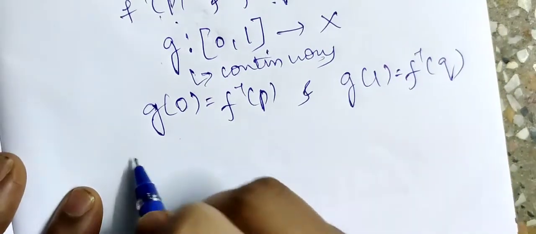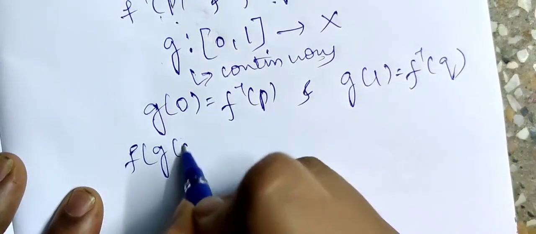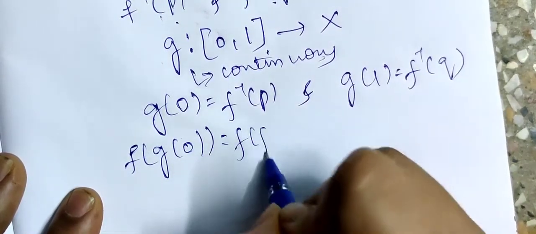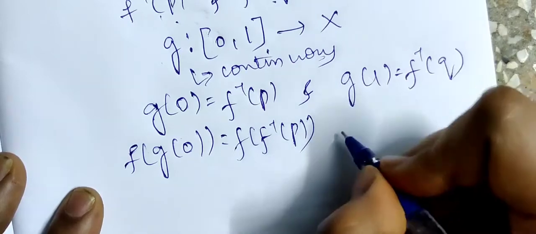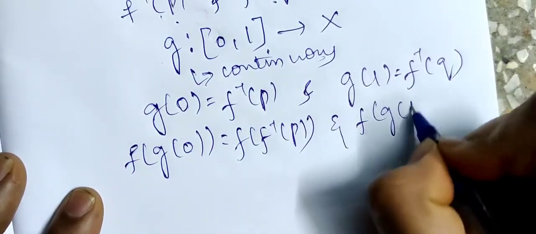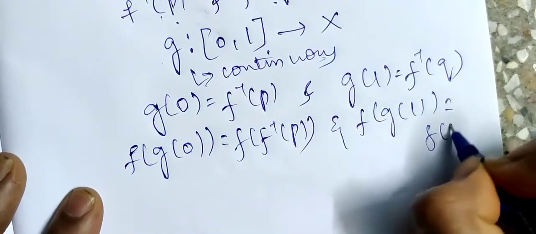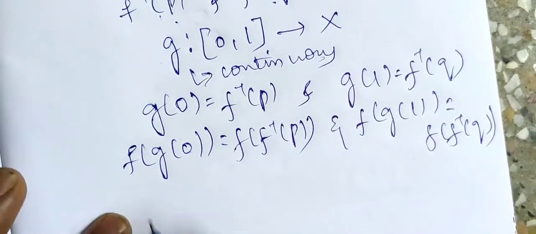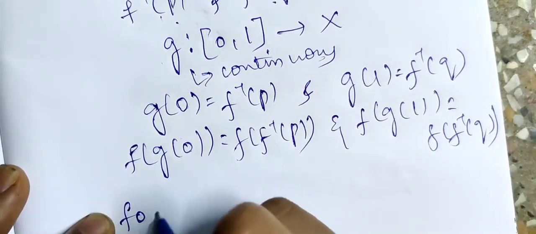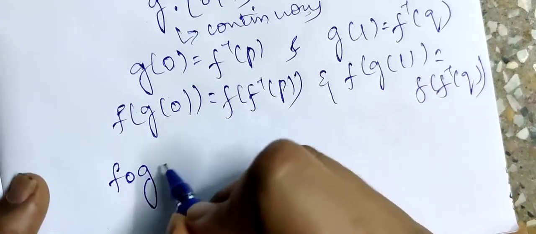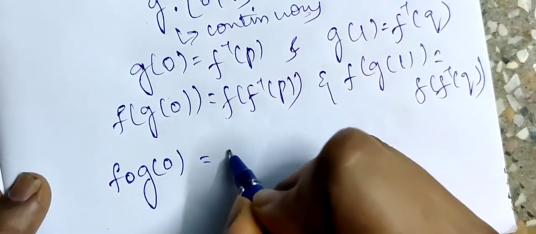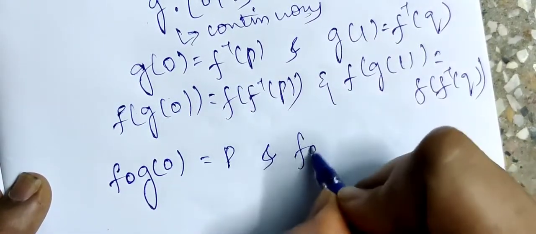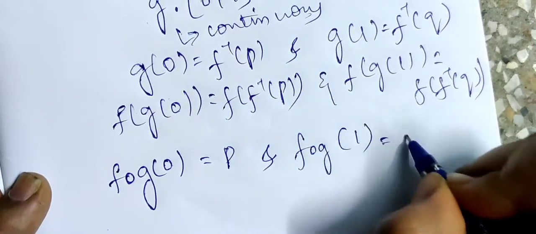Now apply f. f(g(0)) is equal to f(f inverse of p), and f(g(1)) is f(f inverse of q). That is, we have got (f∘g)(0) as p and (f∘g)(1) as q.